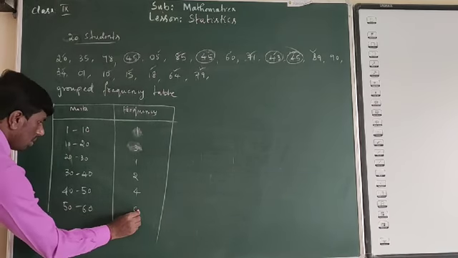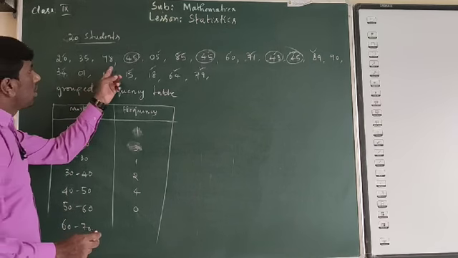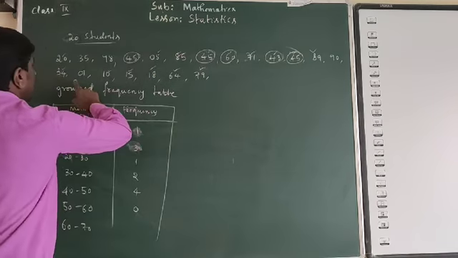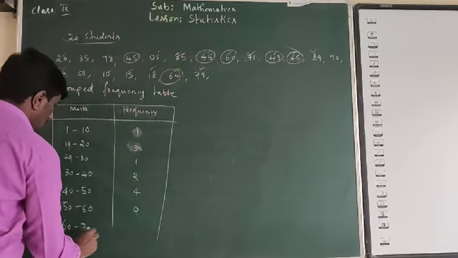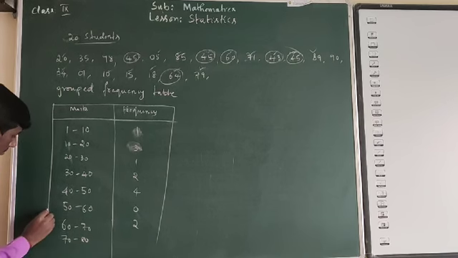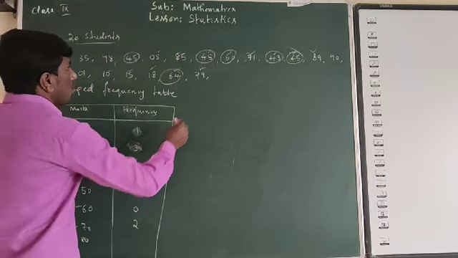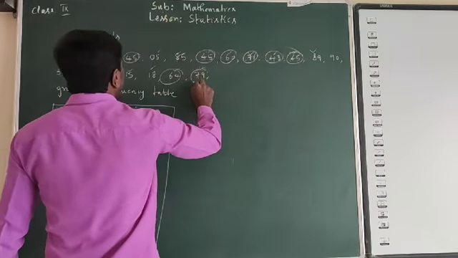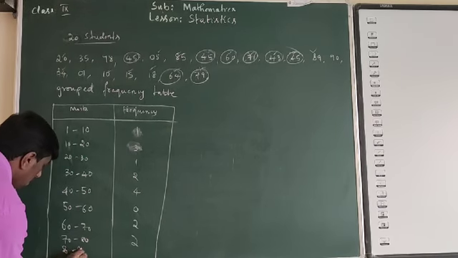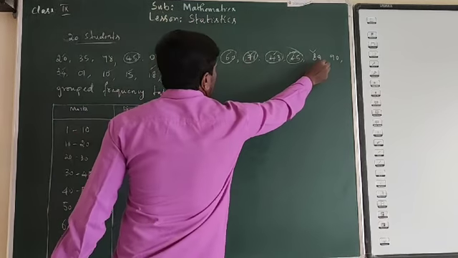0. Then 60 to 70. It will include 60. 60, 1. Then 2. So 2. 70 to 80. How many students do we have? 70, after 70, so 71. 1, 2. Okay, so 2 students. 80 to 90. So 80 to 90: 1, 2.